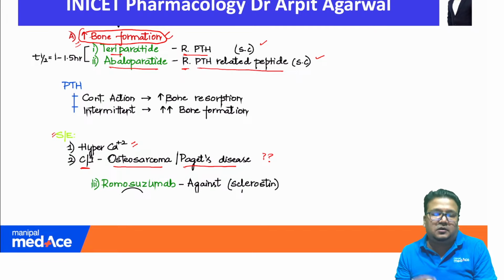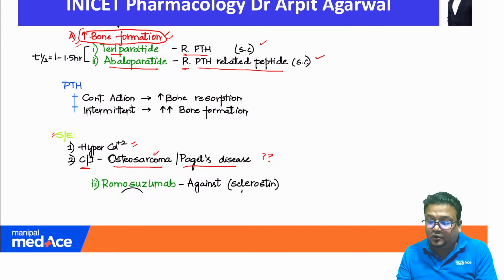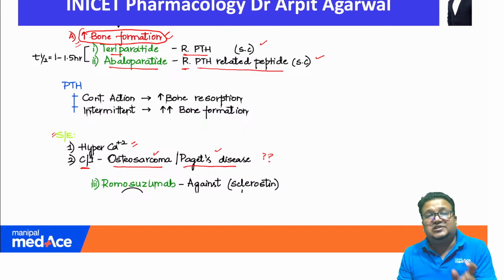In osteosarcoma or Paget's disease, patients with this history are likely to have increased bone formation when you give these drugs, which can worsen osteosarcoma or Paget's disease. So any patients where there is a chance of having more bone formation, like osteosarcoma, Paget's disease, or open epiphysis, we avoid these drugs.